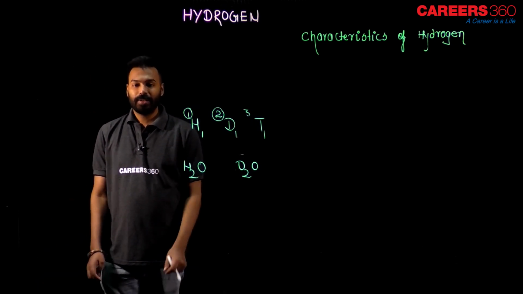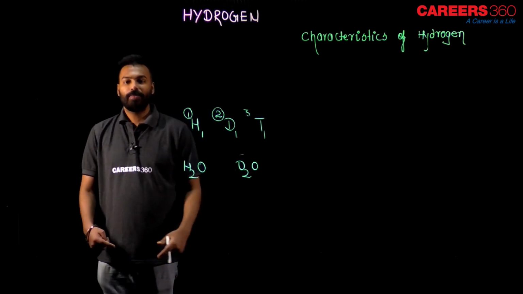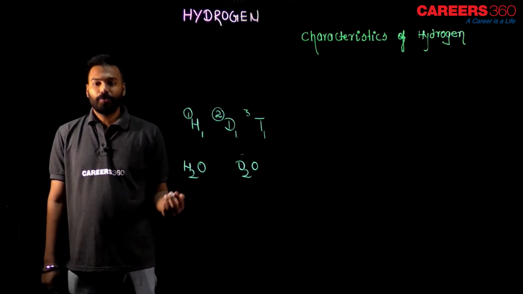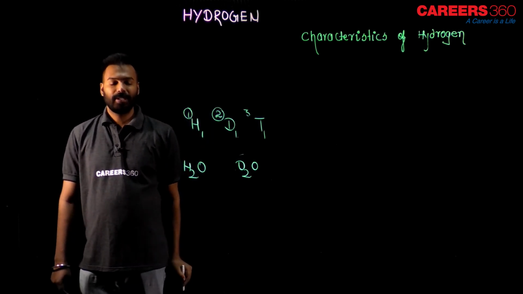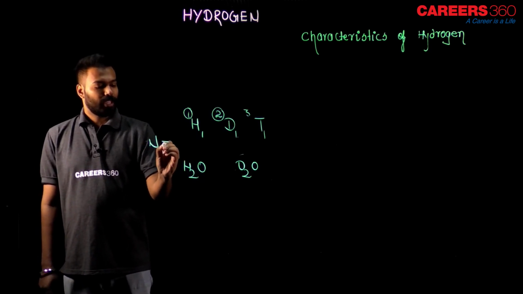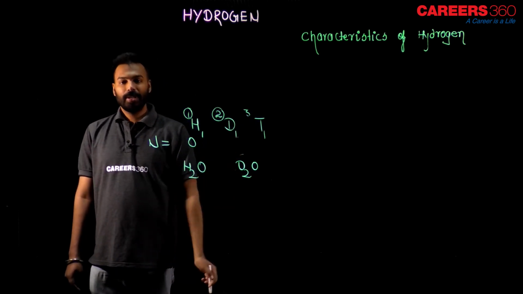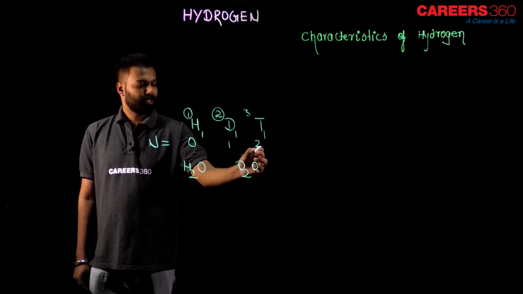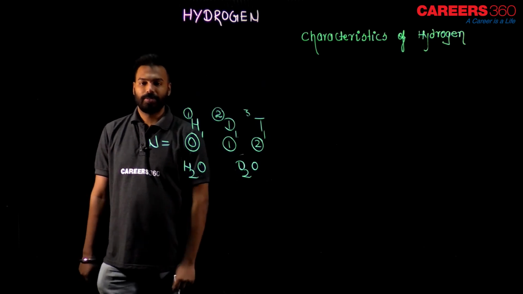Dear student, the interesting fact is that hydrogen is the only element in the whole periodic table where the number of neutrons is 0. See, how to find the number of neutrons? Up minus down. I mean atomic weight minus atomic number, and that is 1 minus 1, 0. So the number of neutrons in hydrogen, I mean protium, is 0. But in deuterium the number of neutrons is 1. In tritium it is 2. So, this is how we calculate the number of neutrons.